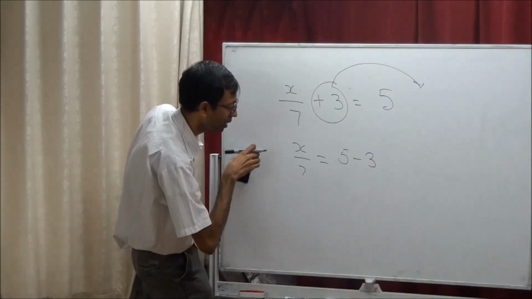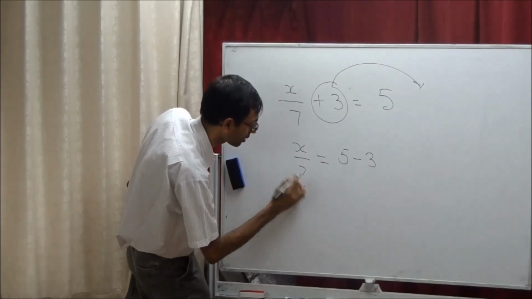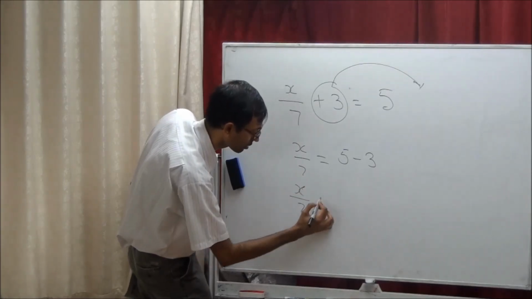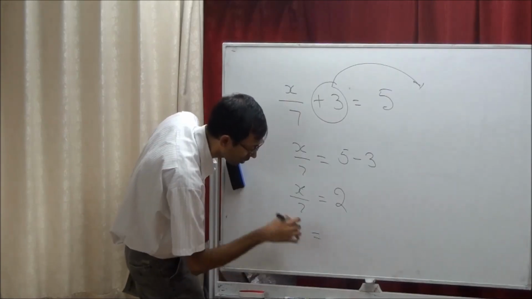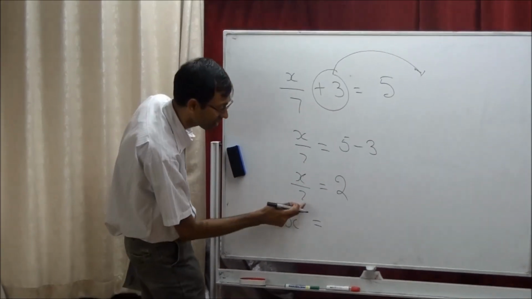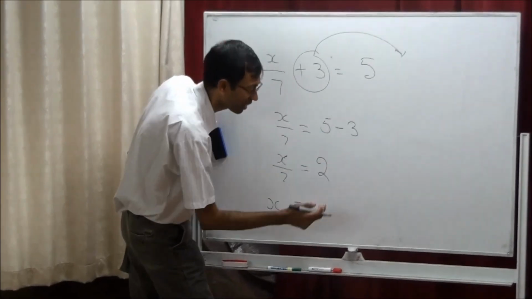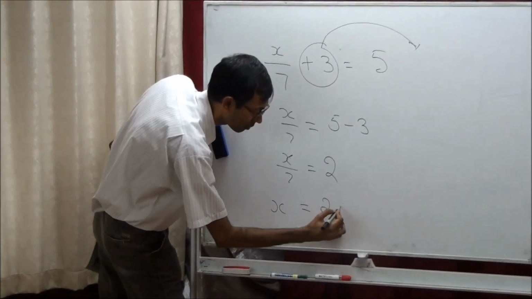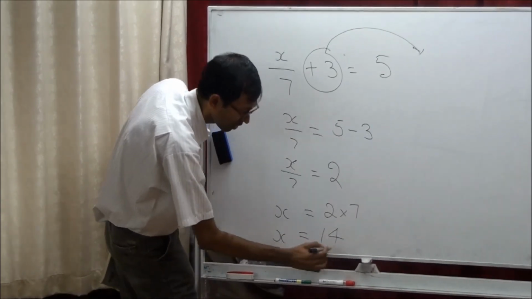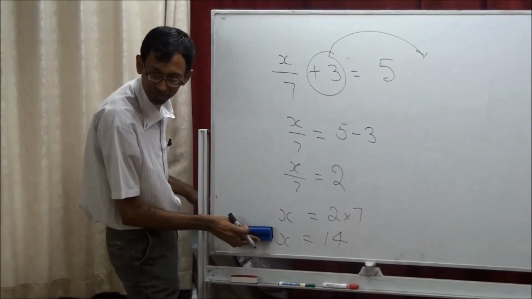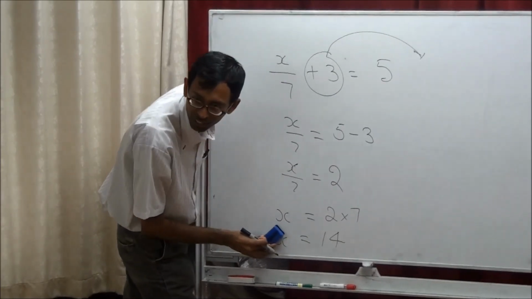That means x by 7 is 2. Okay, so I'll write it again. This is step 1. So the intermediate answer is x by 7 is 2. So the final answer is x equal to 14. This is in division. It goes here. It becomes multiplication. So the answer is x equal to 14. Did she do it right or wrong?